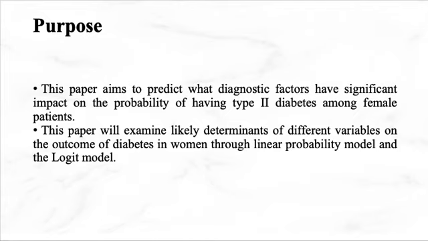Our purpose for this paper is to predict what diagnostic factors have significant impact on the probability of having type 2 diabetes among female patients. This paper will examine likely determinants of different variables on the outcome of diabetes in women through the linear probability model and the logit model.